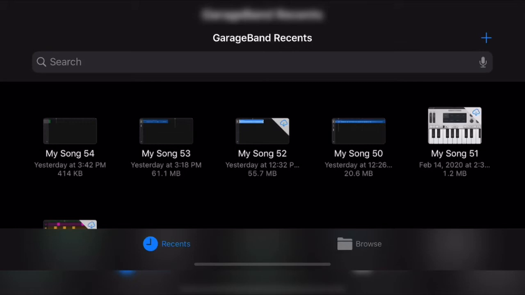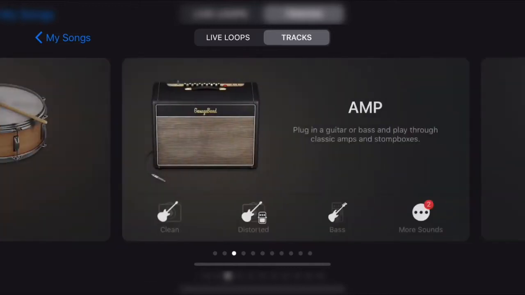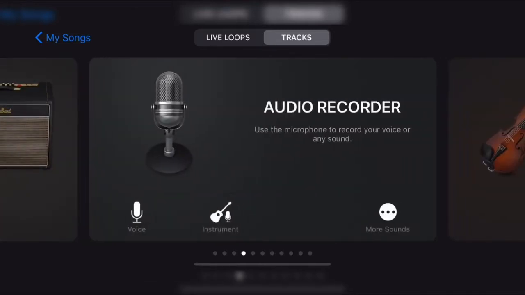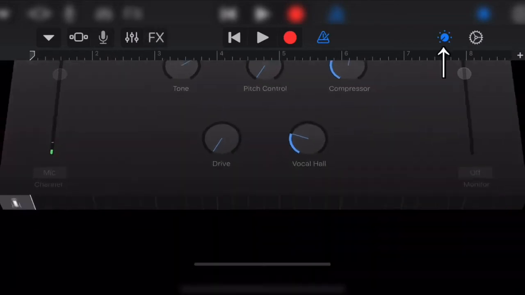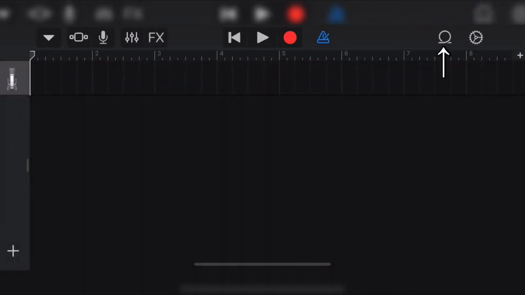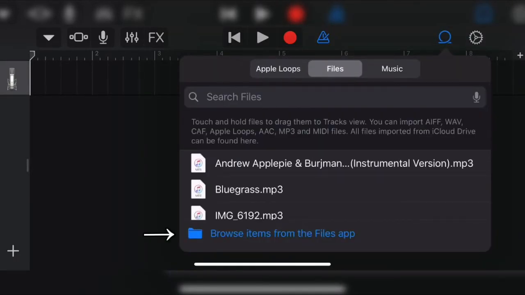Next, open GarageBand and click the little arrow in the top right of the screen. GarageBand should be auto-installed on all iOS devices. Scroll over and click Audio Recorder. Click the lines in the top left of the screen. Click the little loop-de-loop in the top right of the screen. Click Files and click Browse Items from the Files app.